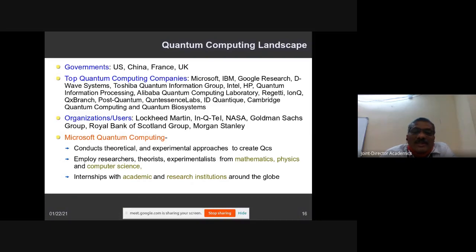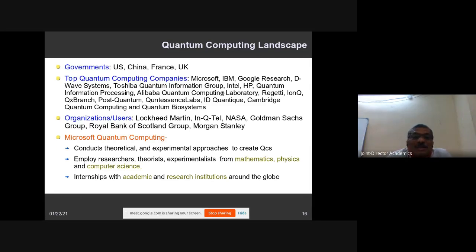And these are the important players from the government sector. The US is spending huge amounts of money, and China is also there in the government sector developing quantum computers. France is one of the major players, and the UK is another. These are the government agencies, and there are top quantum computing companies: Microsoft, IBM, Google Research Center, IBM Quantum Computing Center, Microsoft Quantum Research Group, and D-Wave Systems. Toshiba is also there, HP is there, and Intel is there.